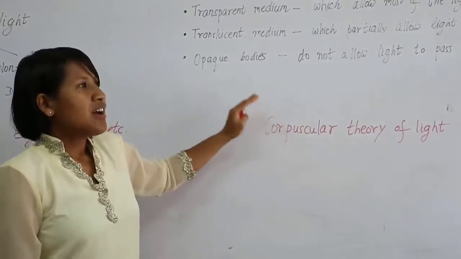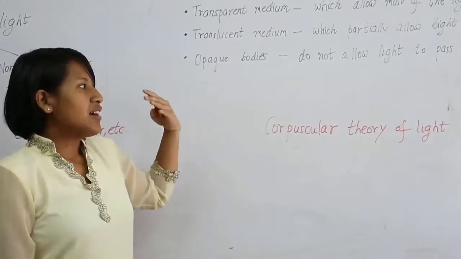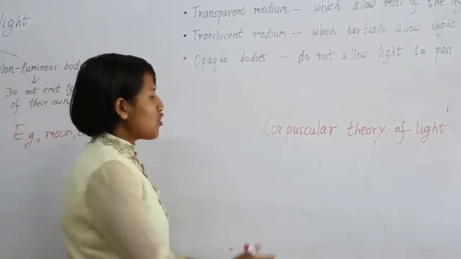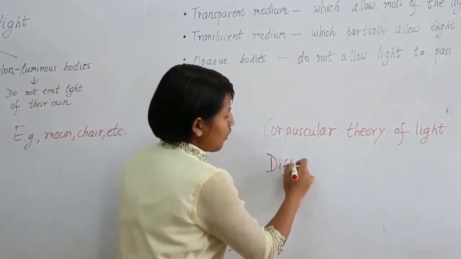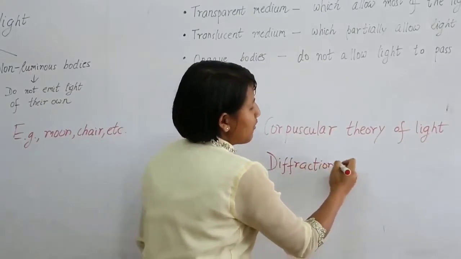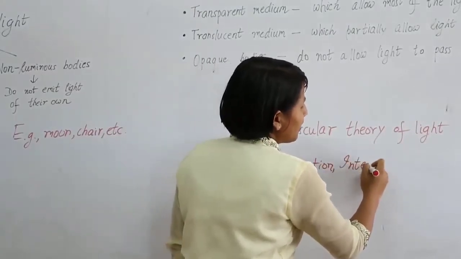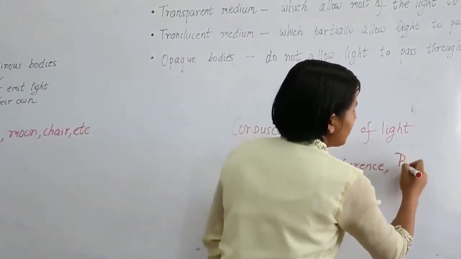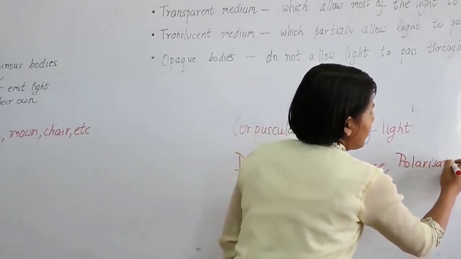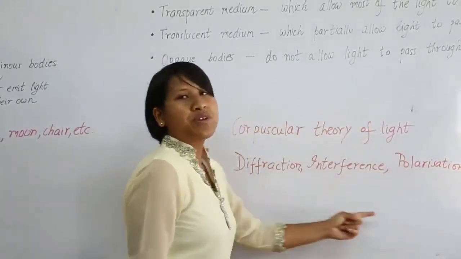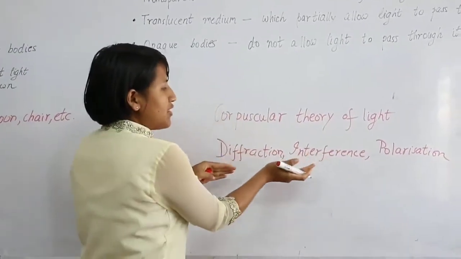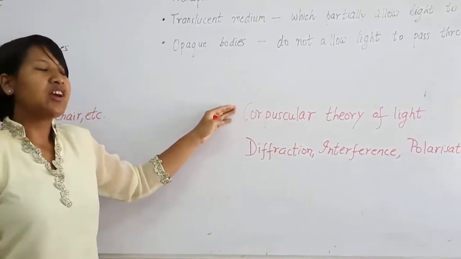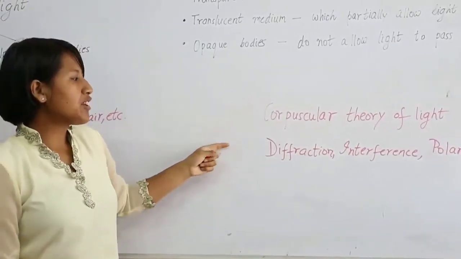But then later, other scientists performed experiments on certain phenomena like diffraction of light, and then we have interference, and polarization. The details of this will be done in the higher classes. These phenomena, however, cannot be explained with the help of Newton's theory. So what then? There is a confusion there.